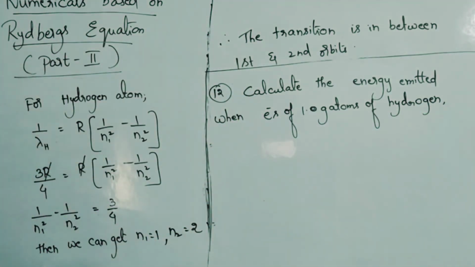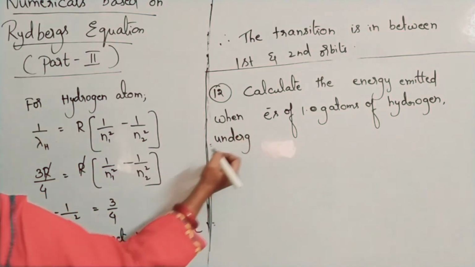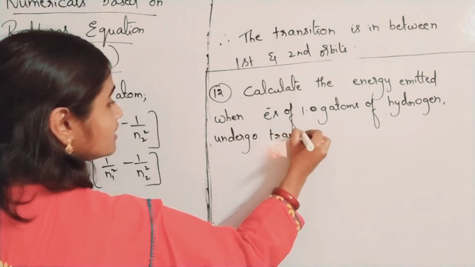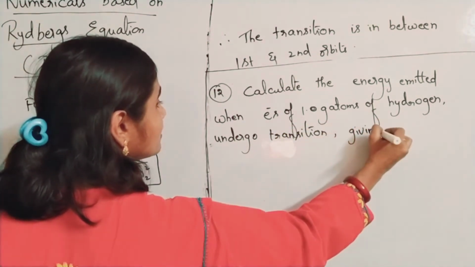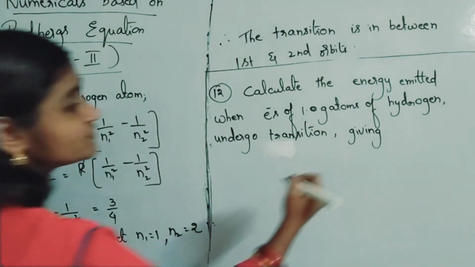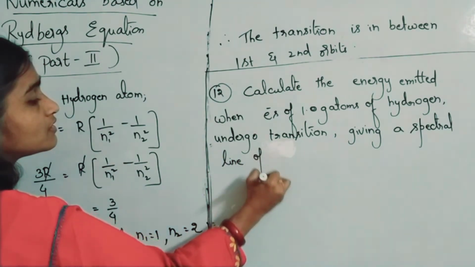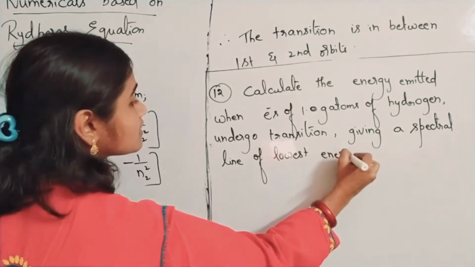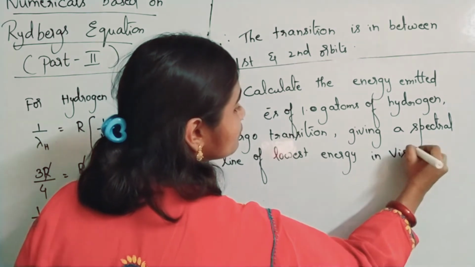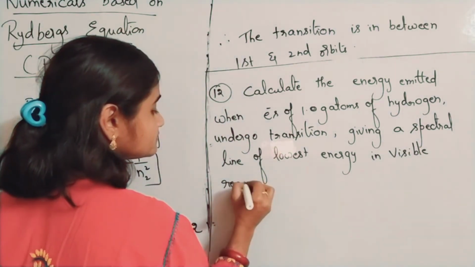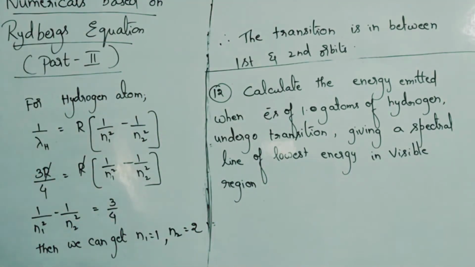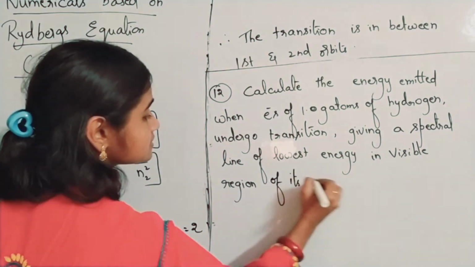Calculate the energy emitted when electrons of 1 gram atom of hydrogen undergo transition, giving a spectral line of lowest energy in the visible region of its atomic spectrum.